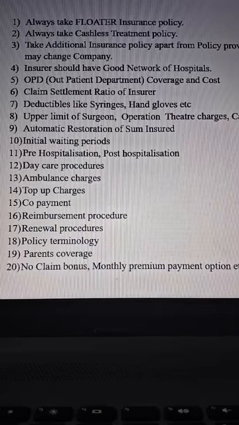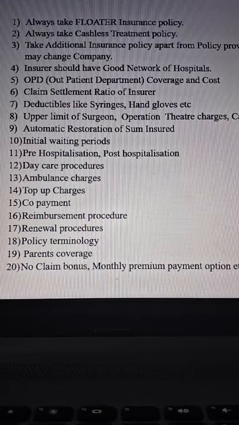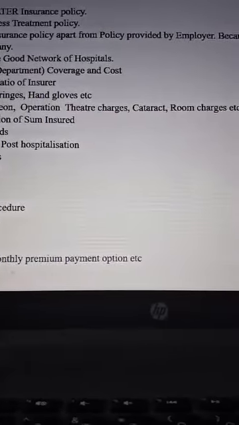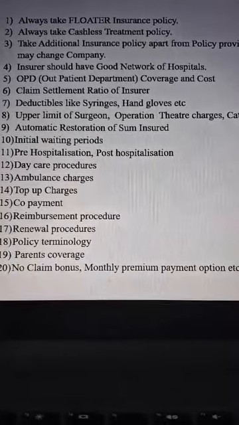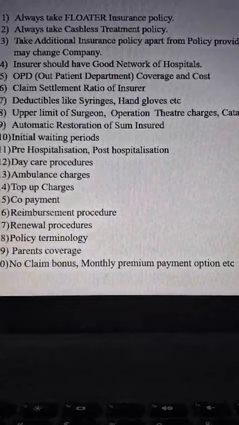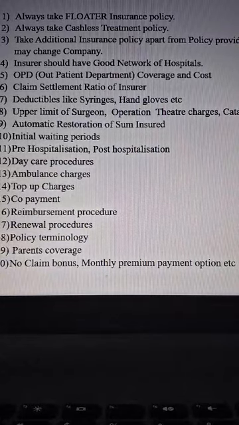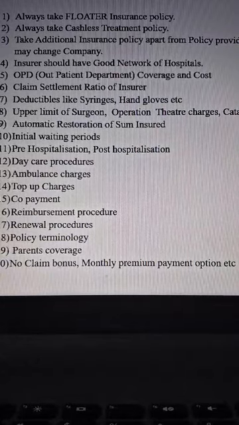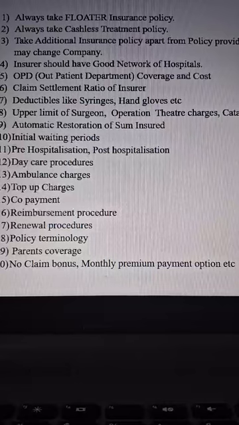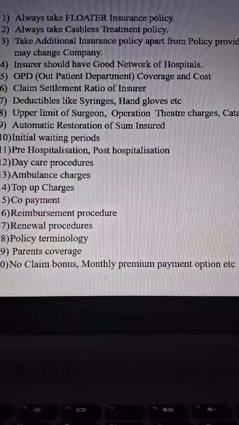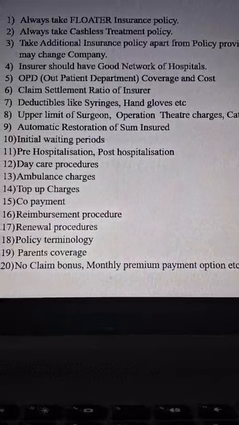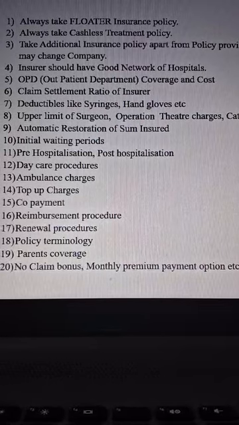And additional insurance: suppose the person is working in a company and the company is providing one policy, still it is better to take one separate policy, because the person may change to another company, and pre-existing diseases have a waiting period of 2 years or 3 years depending upon the disease and the insurer. So it is better to have a separate policy to avoid contingencies.